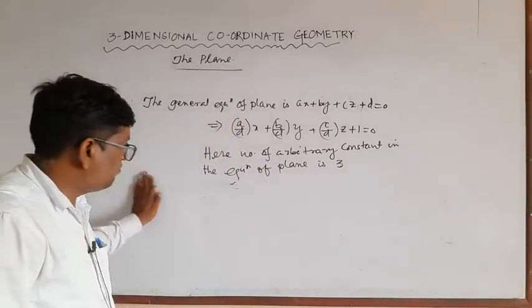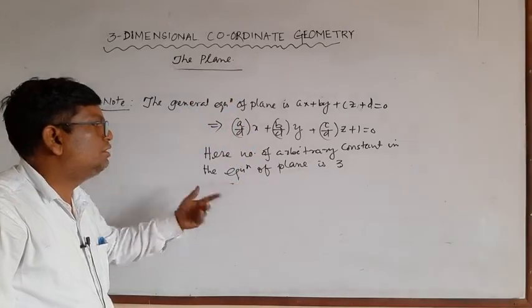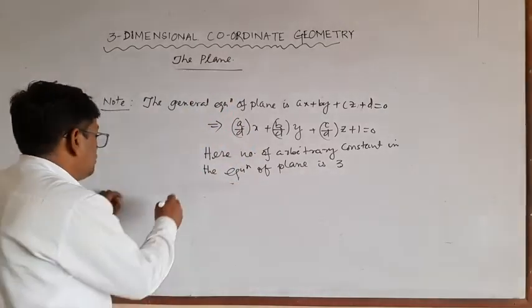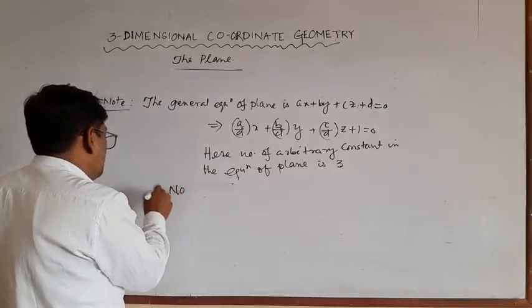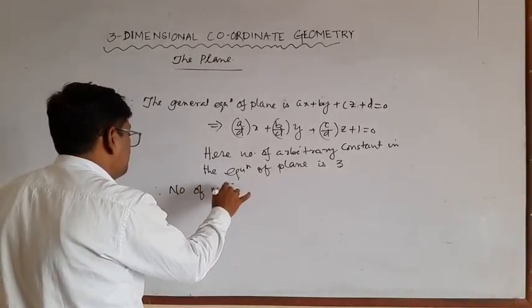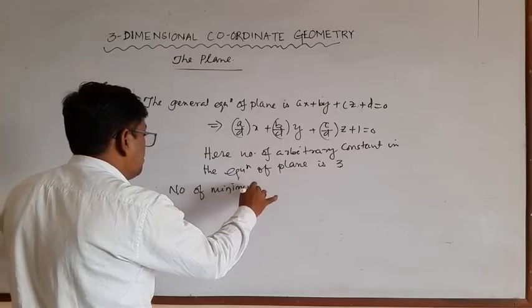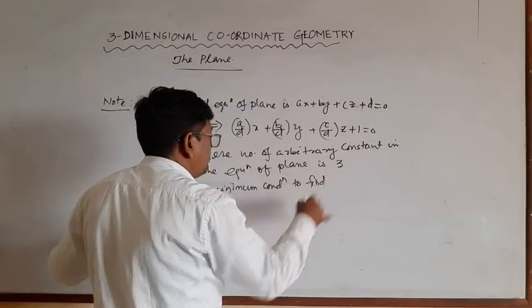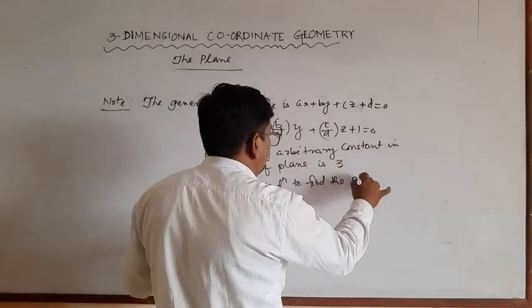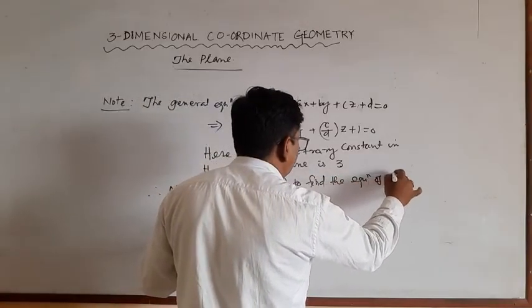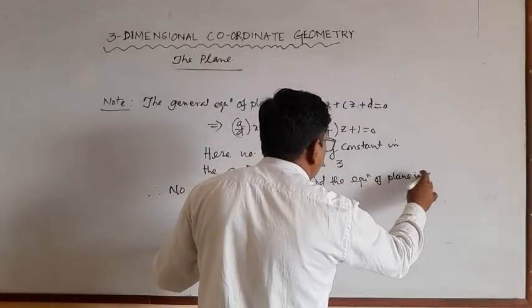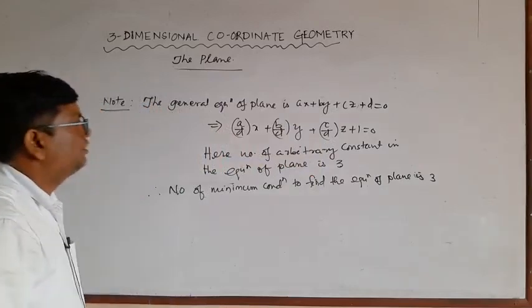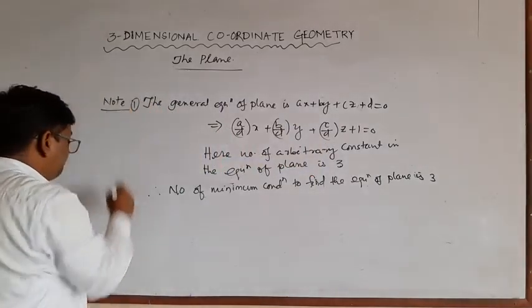Therefore the number of minimum conditions to find the equation of plane is 3. This is note 1.